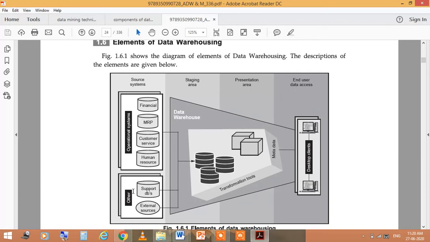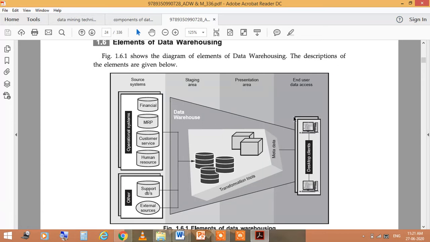So after getting all this data, we have to transform it in the staging area. What is the staging area? The simple meaning is the stage. On the stage you have to give a performance, right? So after entering the staging area, here you see the data warehouse.